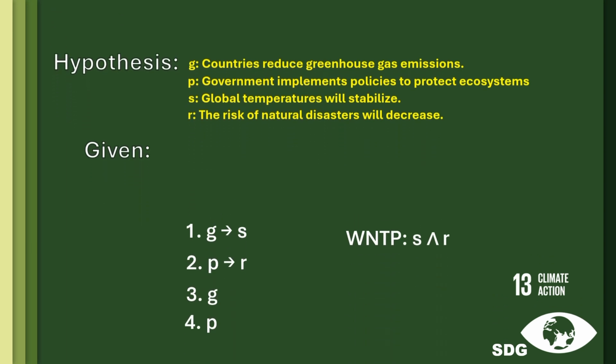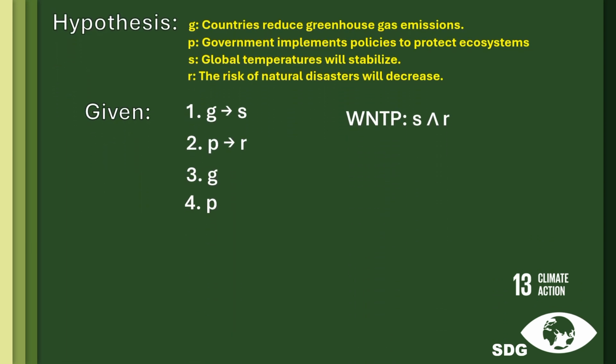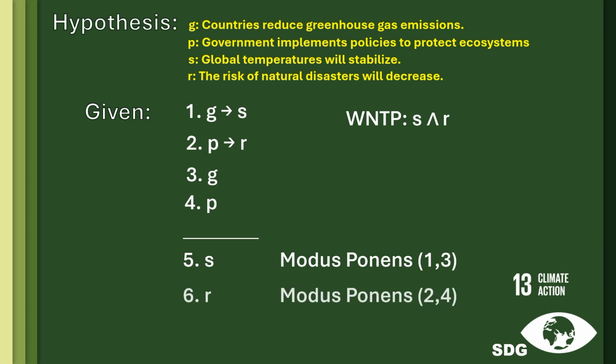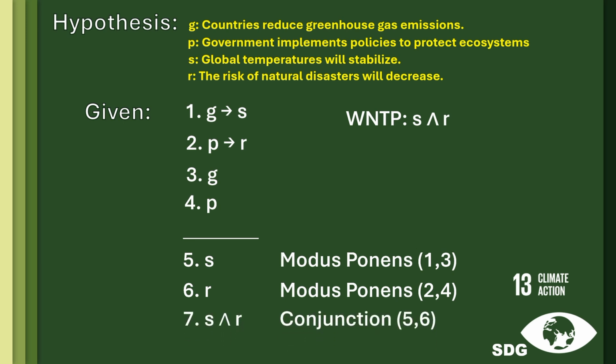So, to prove S and R, we can use the rule of modus ponens from the premises 1 and 3, which is G implies S, G, therefore S. Then, by using modus ponens from the premises 2 and 4, which is P implies R, P, therefore we can get R. Lastly, we can use conjunction from the premises 5 and 6, which is S, R, giving us S and R.